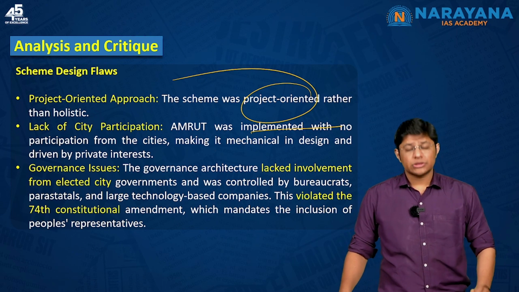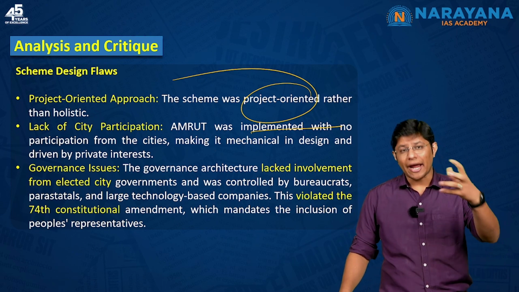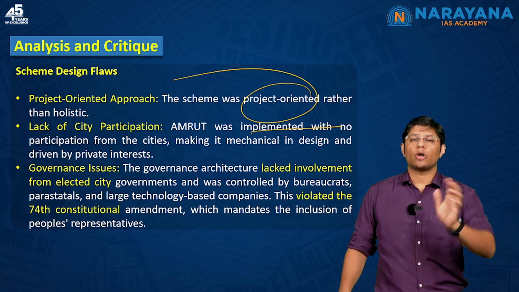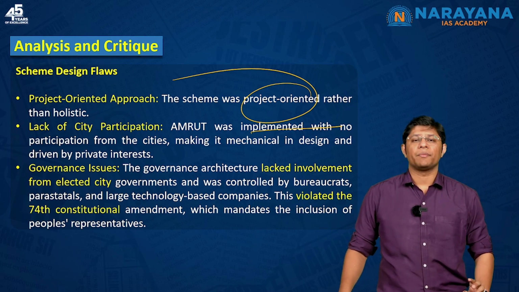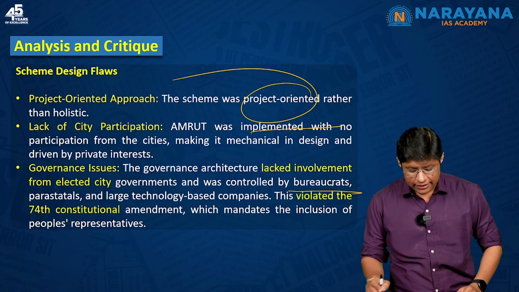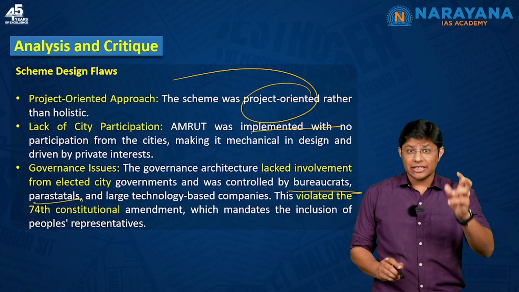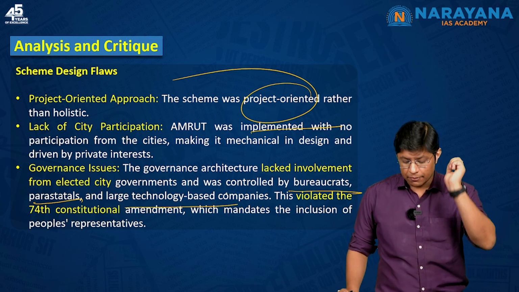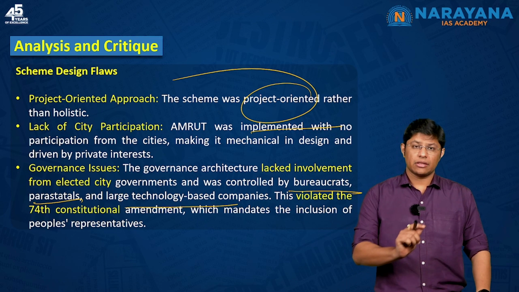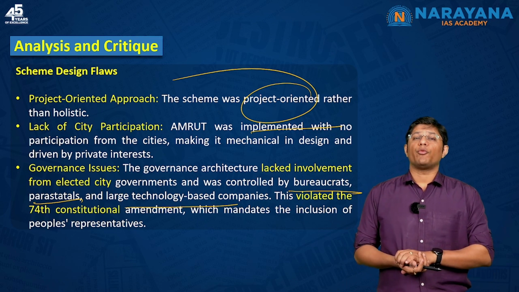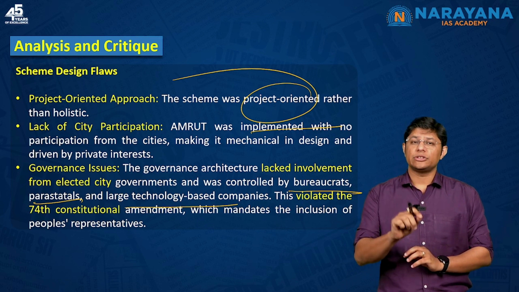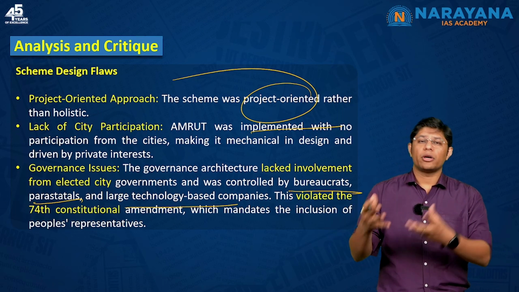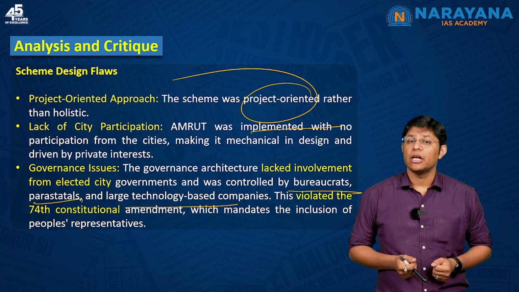Why? Because the central government did not involve urban local bodies like the municipal corporation, municipal council, etc. The scheme was controlled by bureaucrats, the parastatals, that is, government bodies, and large technology, that is, private companies. The way the scheme was devised, it violates the 74th Constitutional Amendment Act, which constitutionalized urban local bodies like municipalities and municipal corporations.